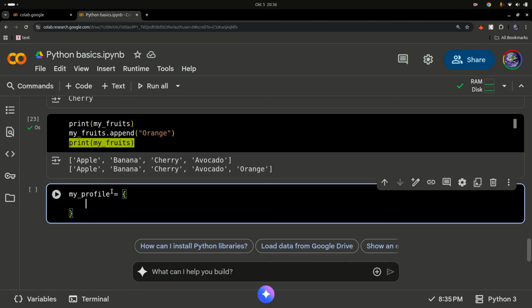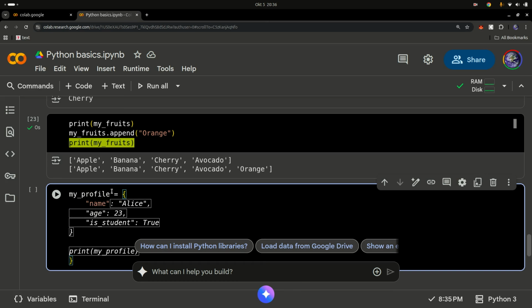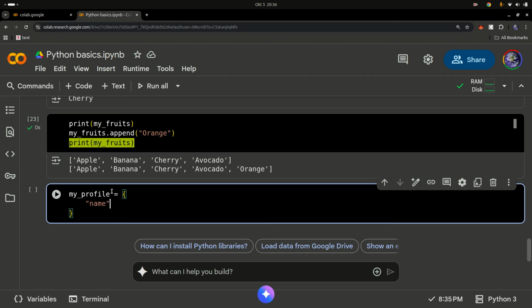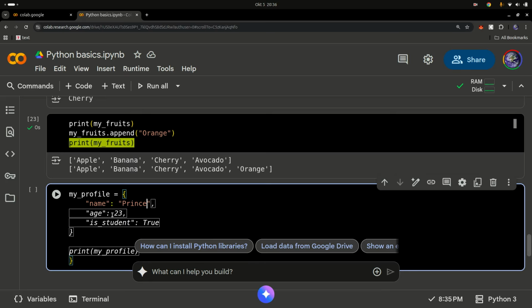What this simply does is create what we call a dictionary, which is a key-value pair mapping. I can have a name, so I say name, colon, and this is what we call the key, and we also have its value. So let's say my name is Prince. That's it.